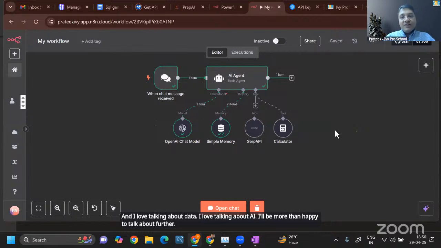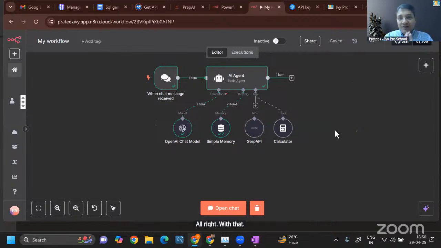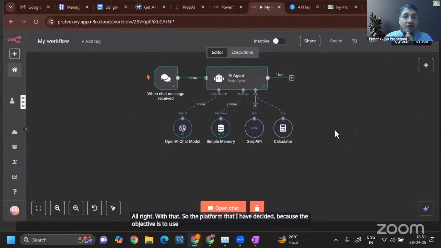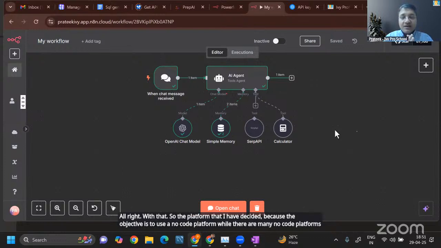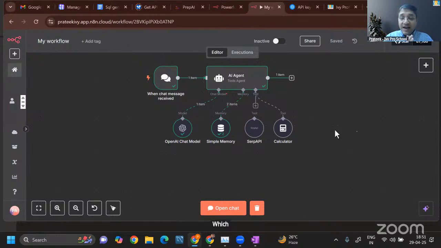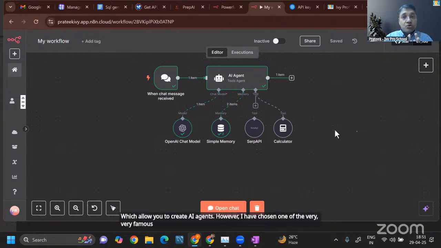All right. The platform I've decided on, because the objective is to use a no-code platform, is one of the very famous open-source ones. While there are many no-code platforms that have come in the recent past which allow you to create AI agents, I have chosen N8N: N for Nancy, number 8, and N for Nancy again.